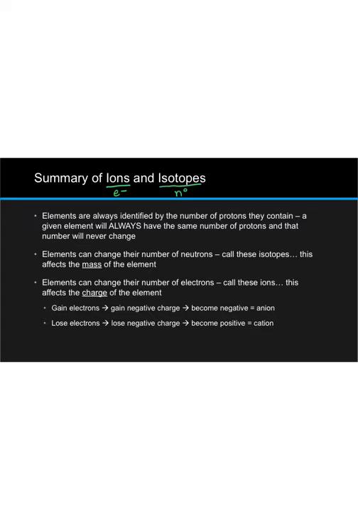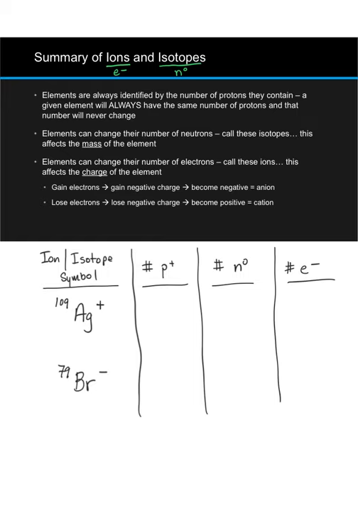Now what we're going to do to summarize things is determine the numbers of protons, neutrons, and electrons in substances that may be charged. So we have two isotope and ion variations. One is silver 109 plus.